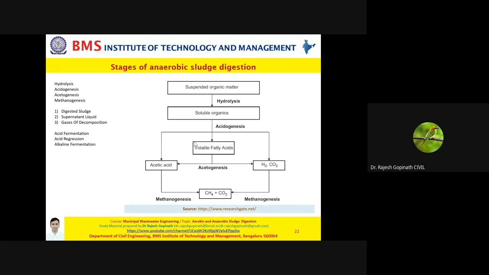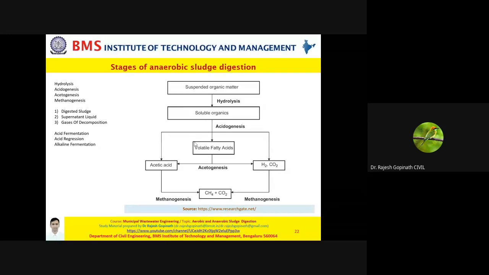Now, having spoken about low rate digesters, high rate digesters, and two stage processes, let's try to understand how exactly the treatment is taking place, how the breakdown and stabilization happen, and how we are able to break down organic matter by aerobic process and anaerobic process.